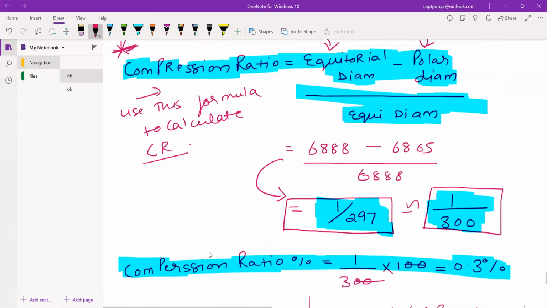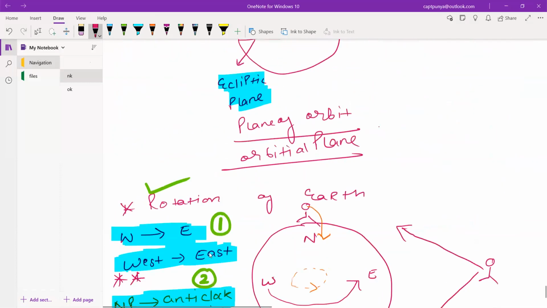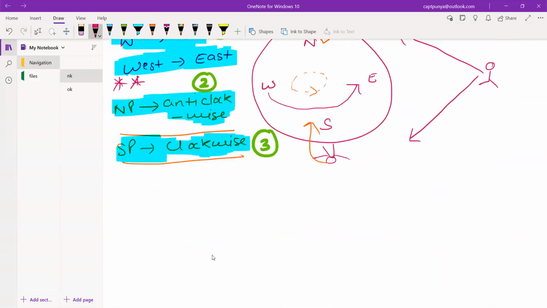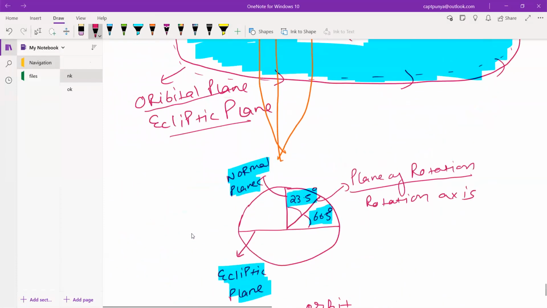So these are the general things which you should know as a pilot, and these are very simple things, and these questions come for 1 mark, sometimes 2 marks in the DGCA navigation and ATPL examination. And I want you to remember this much information for today as of now. Because if I start talking about the great circle today, it will take me much longer. So I'm not going to do that today. I will make another video for the great circle, but till then just revise all the values.